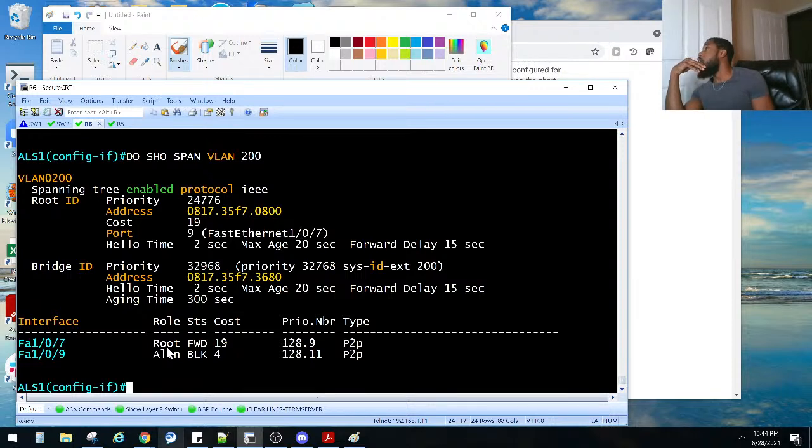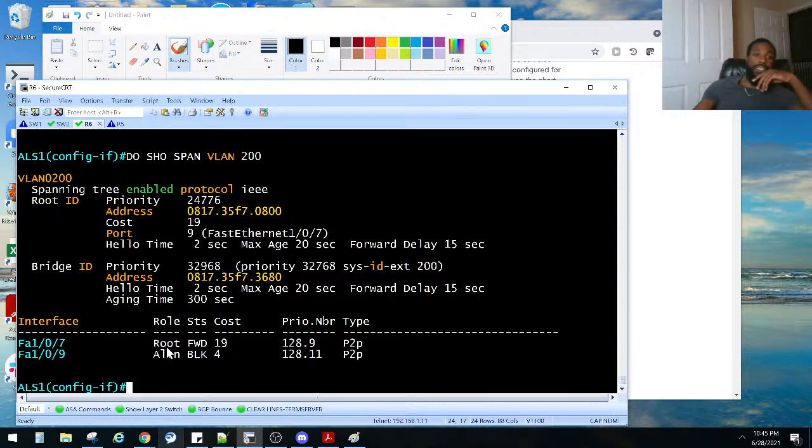He said you need to go to ALS1, go to interface FA 107, put a high priority of 40, and change 109 back to 19, and it should work.